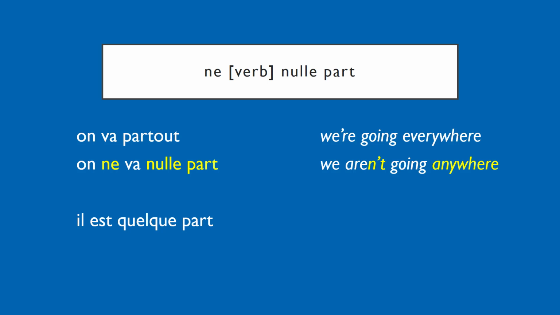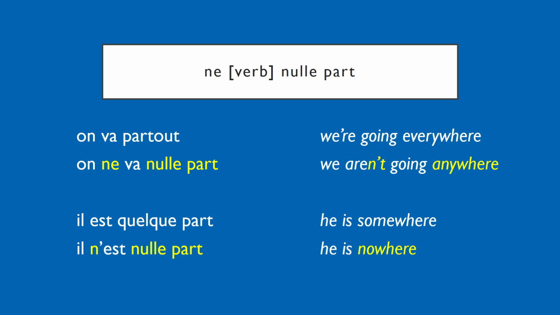Another example, il est quelque part, he is somewhere. Il n'est nulle part, he is nowhere, or he isn't anywhere.